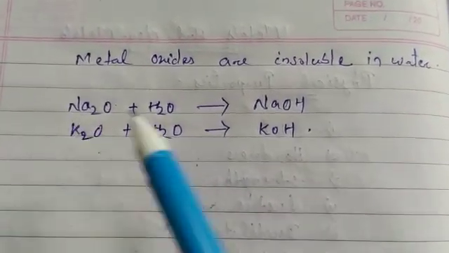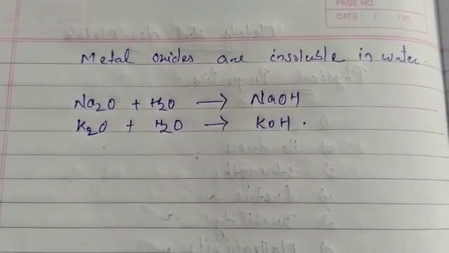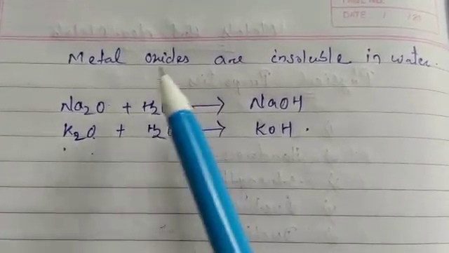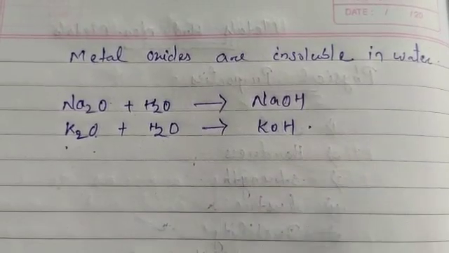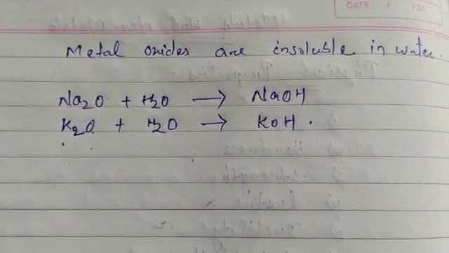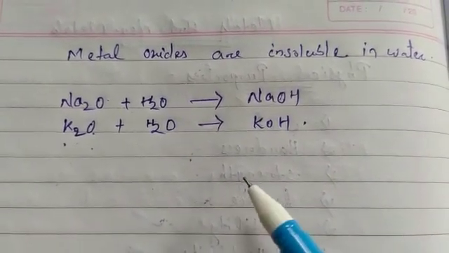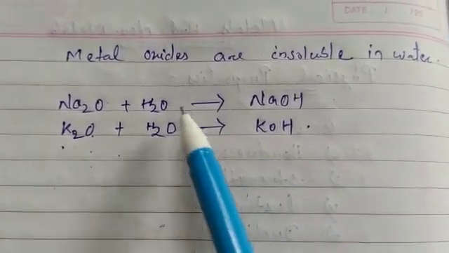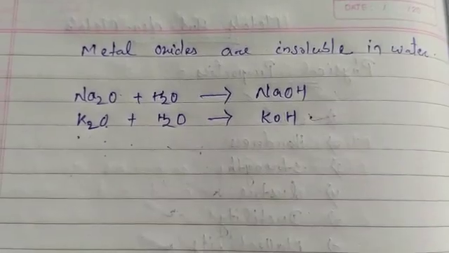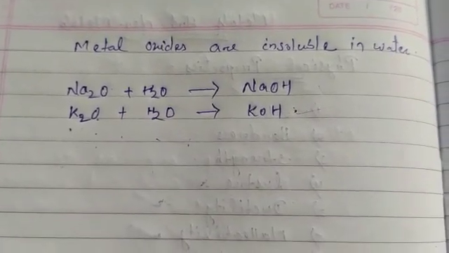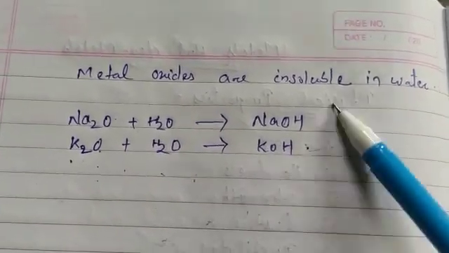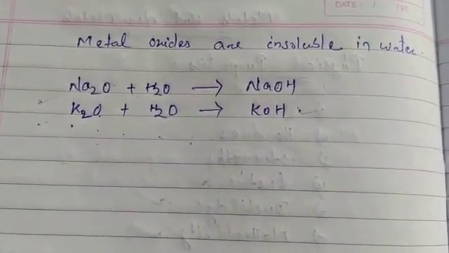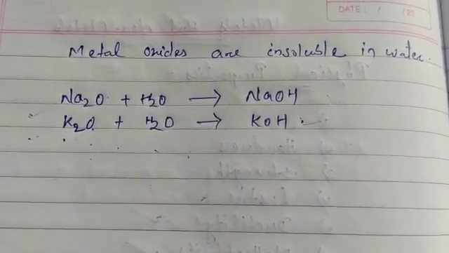Mostly metal oxides are insoluble in water, but there are a few metal oxides like sodium oxide and potassium oxide. Sodium combines with oxygen to give sodium oxide, and potassium combines with oxygen to give potassium oxide. These oxides dissolve in water to form alkalis: sodium oxide dissolves in water to give sodium hydroxide, and potassium oxide dissolves in water to give potassium hydroxide.